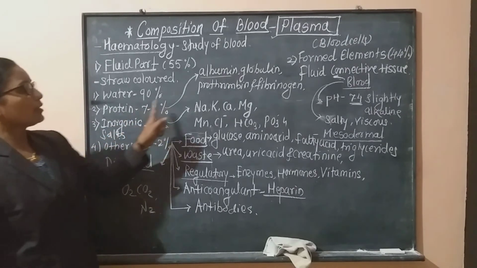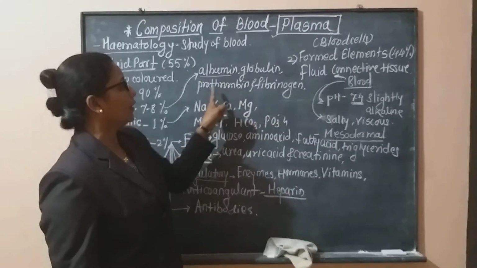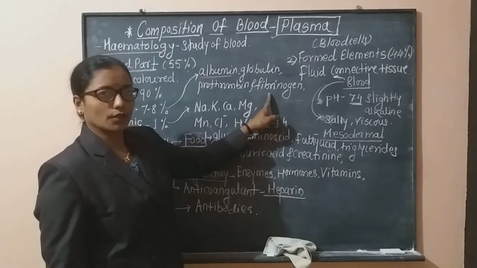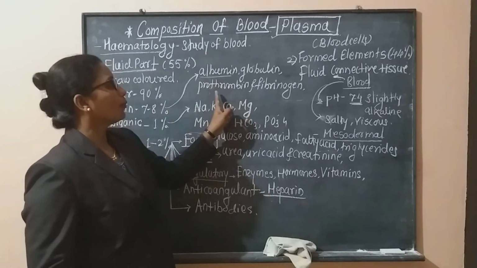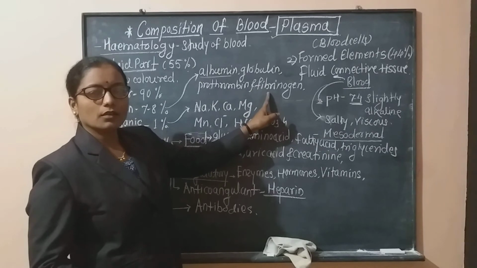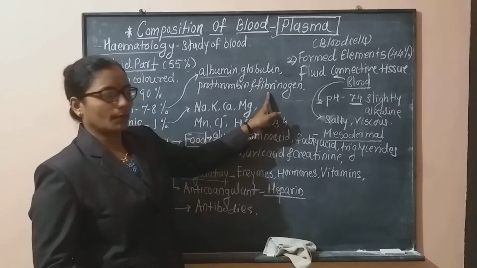These proteins are albumin, globulin, prothrombin and fibrinogen. Albumin denotes the status of kidney function. Prothrombin and fibrinogen are important for the blood clotting mechanism.